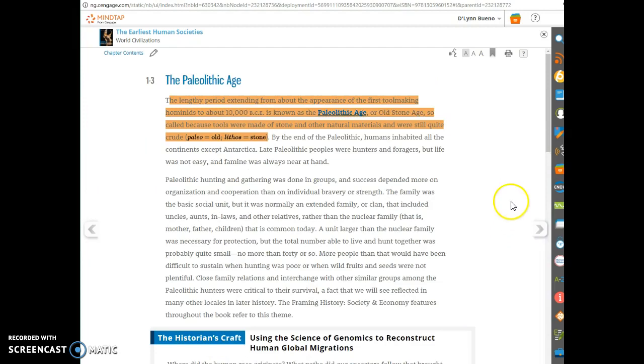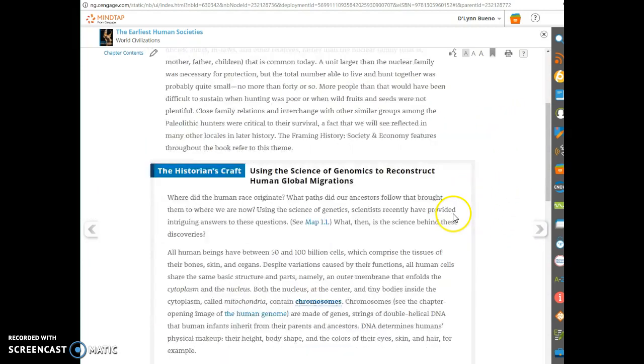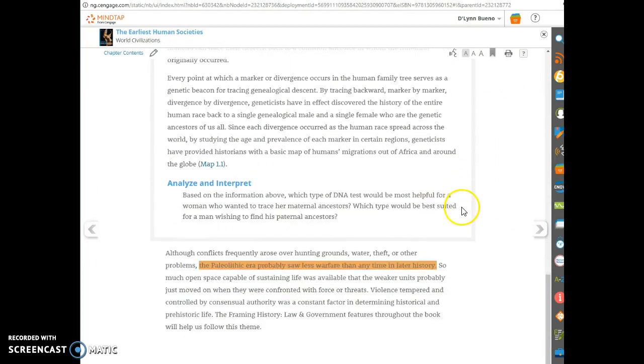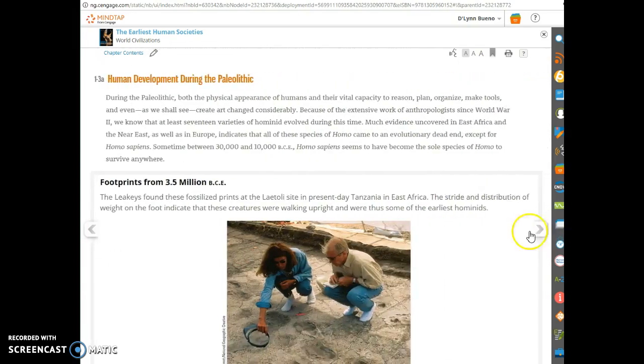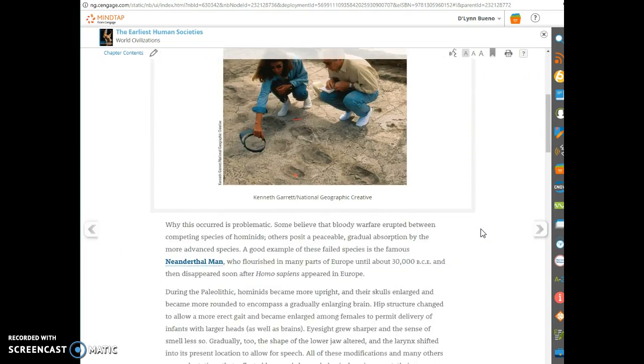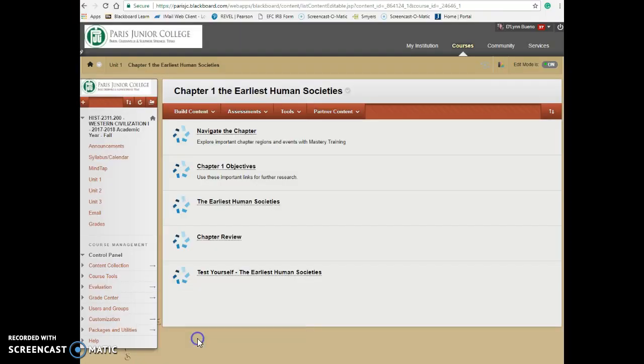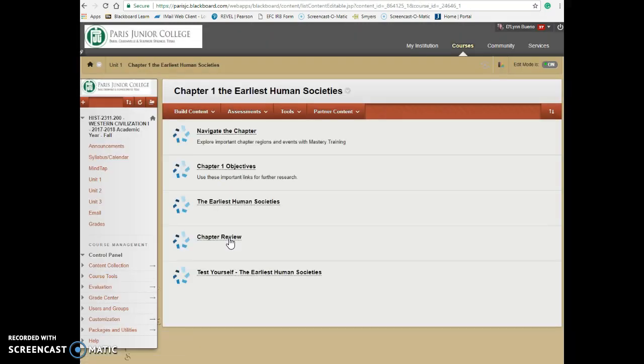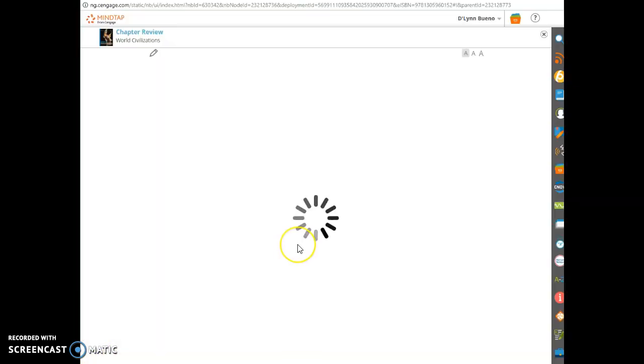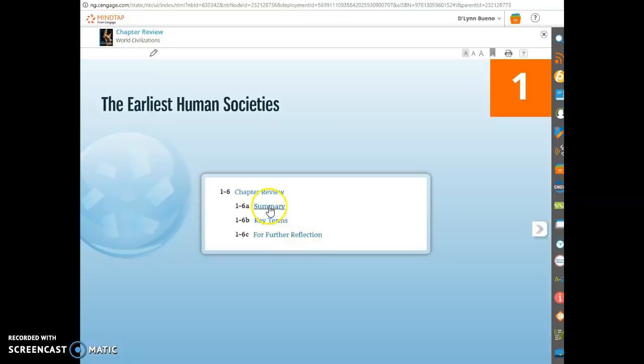So you can click through, you can read the chapters. Here's something else that I've highlighted. So it's pretty user-friendly. You just got to get in there and kind of play around with it a little bit in order to understand how it works. So then there's also a chapter review: summary, key terms, and then for further reflection.